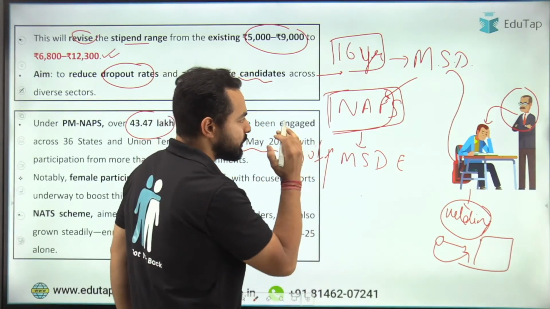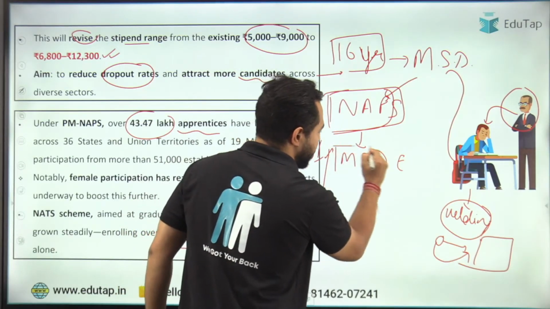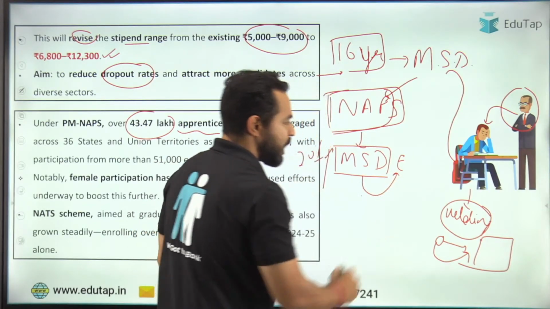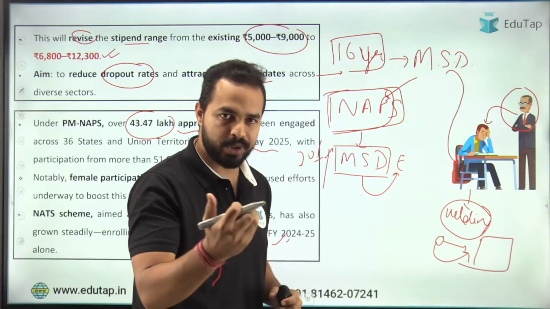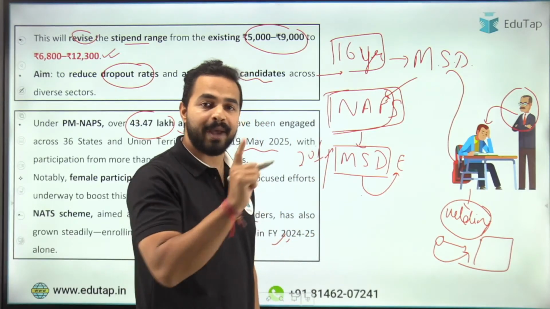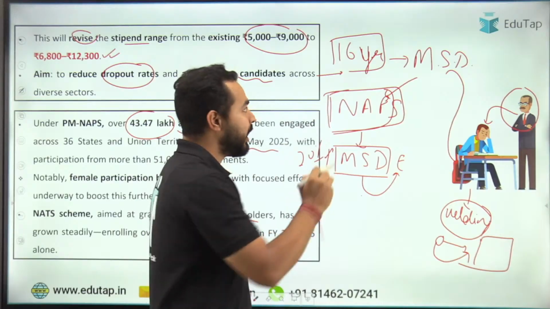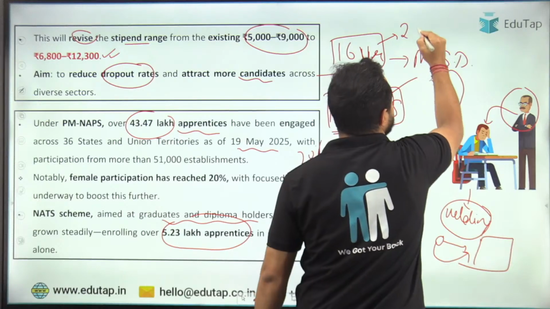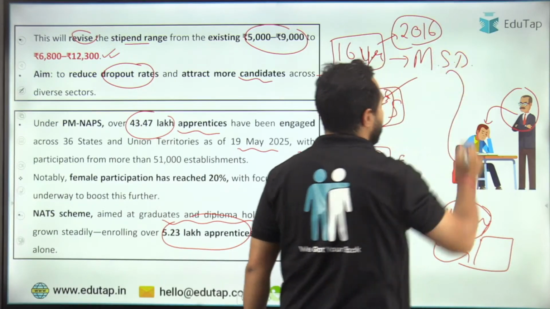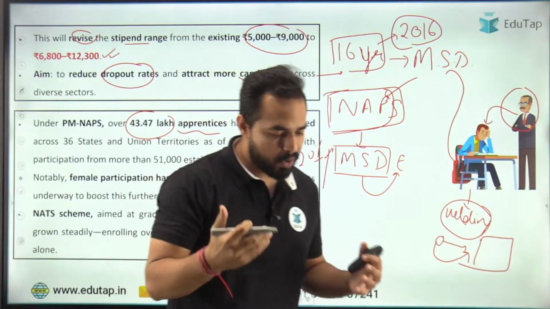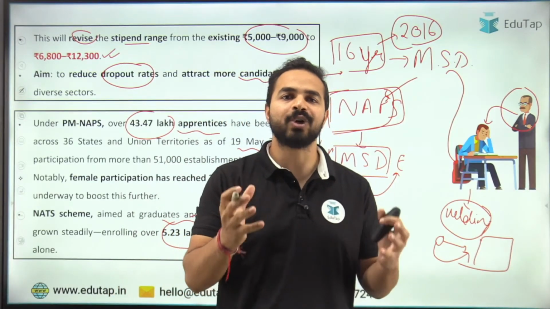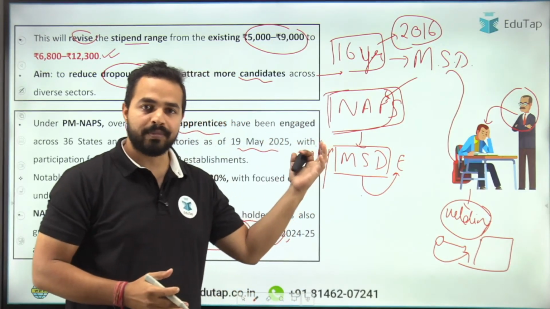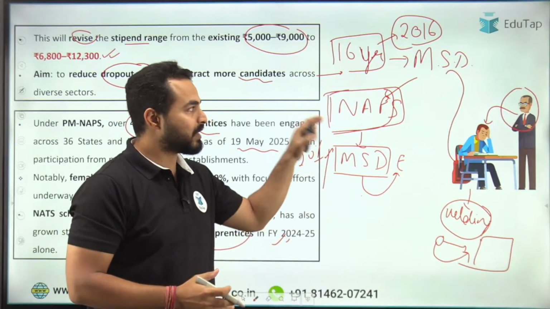ठीक है? So this particular scheme has been launched by the Ministry of Skill Development and Entrepreneurship. यहाँ से याद रखिएगा MSD और ministry का नाम क्या है? Ministry of Skill Development and Entrepreneurship. And apart from that, I told you that MSD is a 16-year-old boy, right? ये 16 साल का बच्चा है. And this scheme was launched by the Government of India in 2016. Are you getting these points? I think the major pain point that students have, sir, is how to remember the launch year, the name of the ministry, and how exactly we can remember what the scheme aims for.